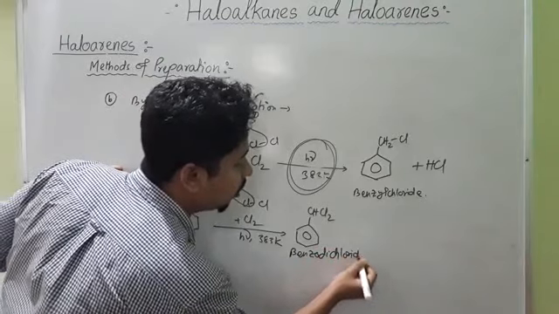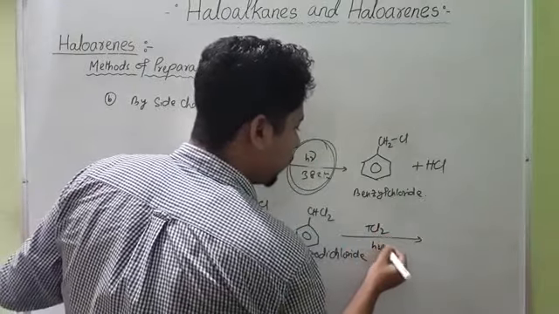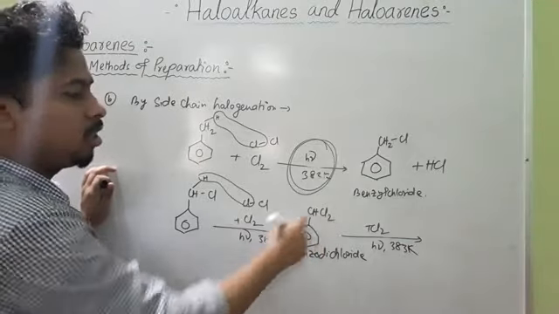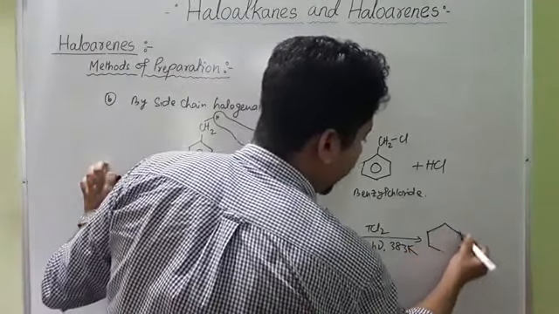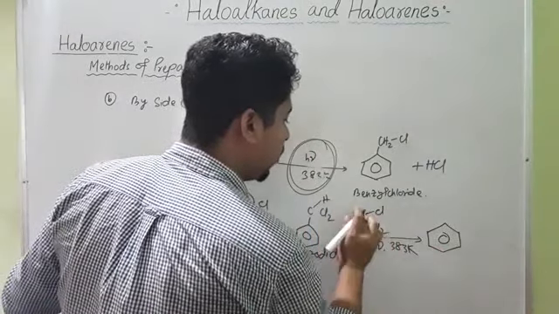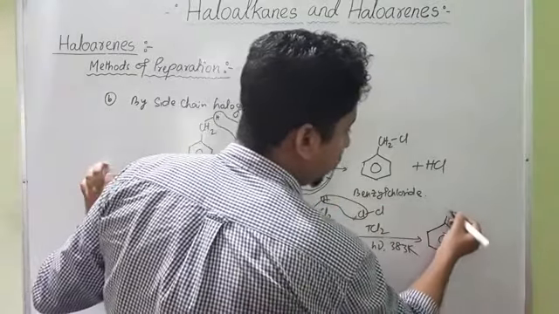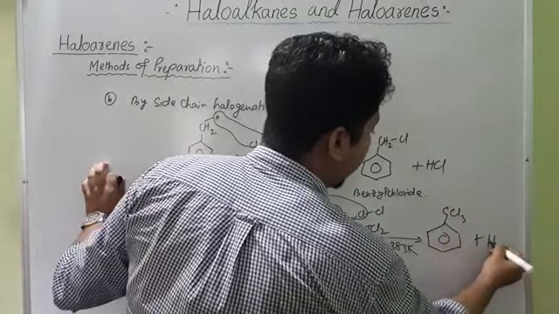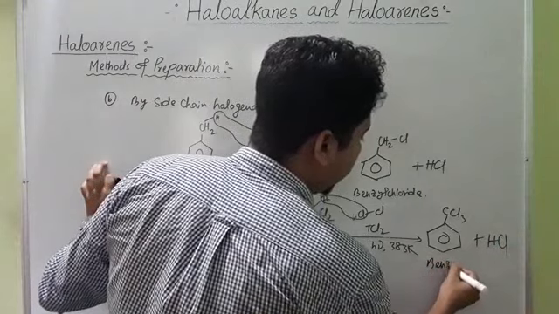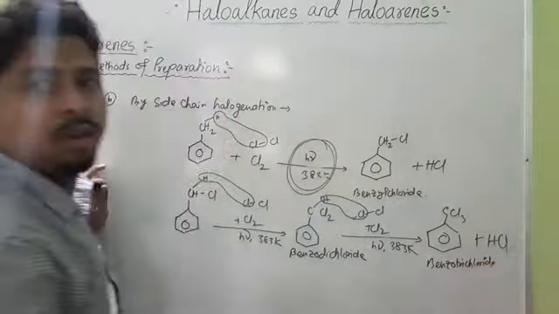Benzodichloride. Again, if we treat this with chlorine, what will we get? This hydrogen is also substituted by chlorine. So we will get benzene group; this CH we can write as C bond H, and Cl2 as Cl bond Cl. So HCl is removed, and we get benzene group CCl3 plus HCl. Its name is benzotrichloride.